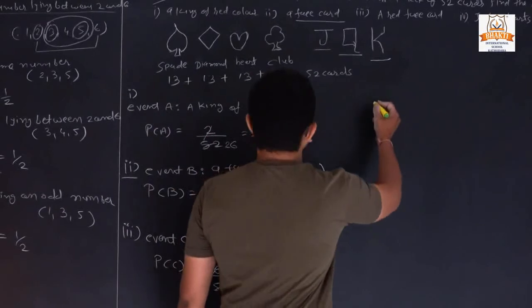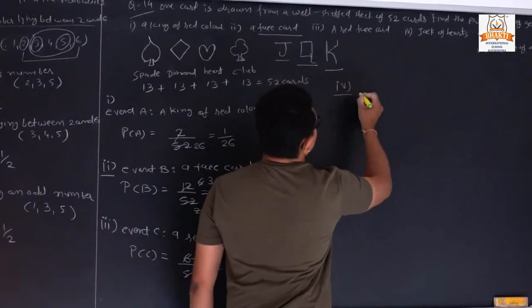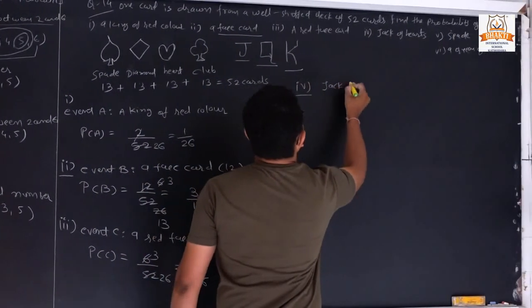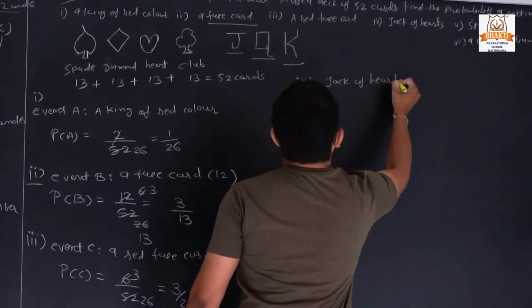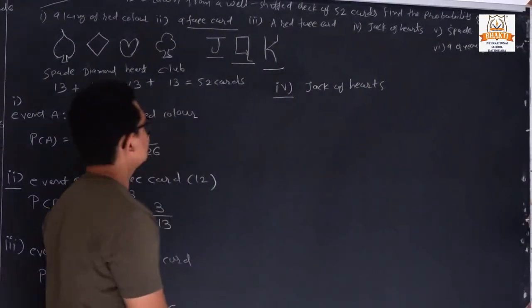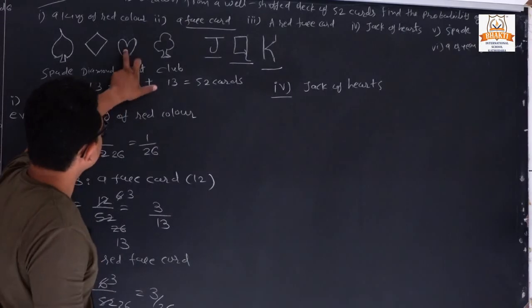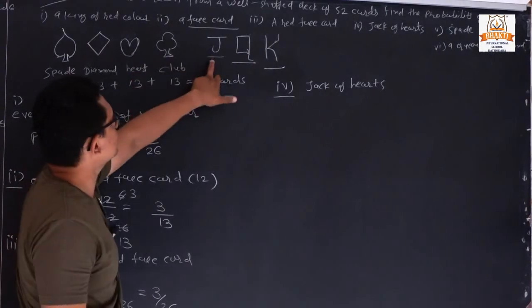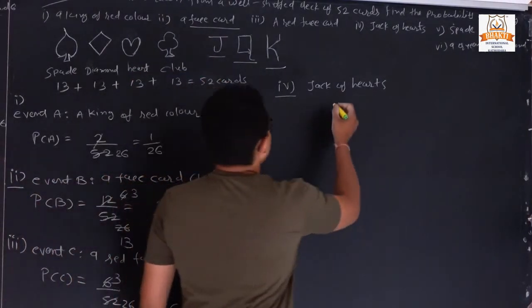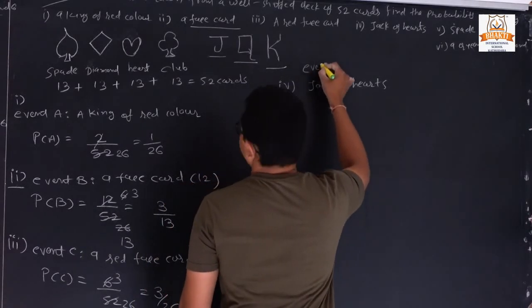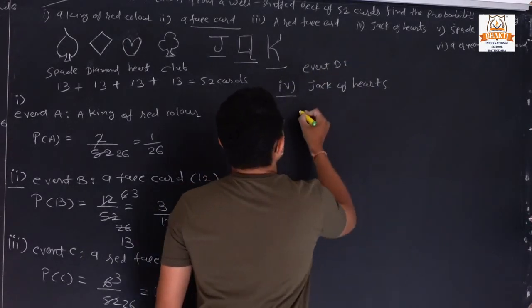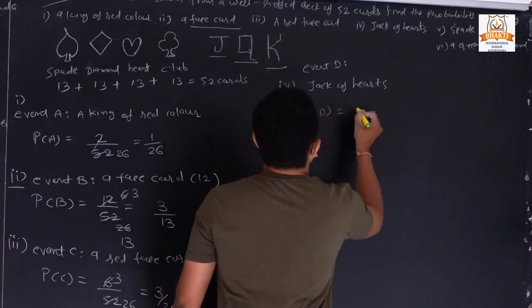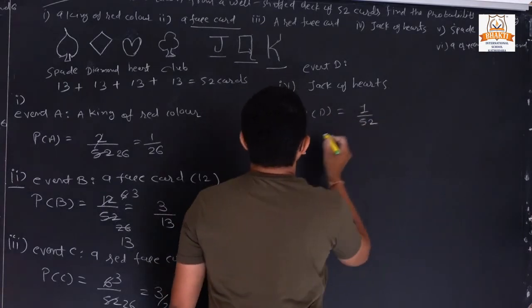Now next, fourth, a jack of hearts. Clear? Jack of hearts, so it is only one. We have only one such jack. So we can declare it as event D. So P of D is equal to 1 upon 52.